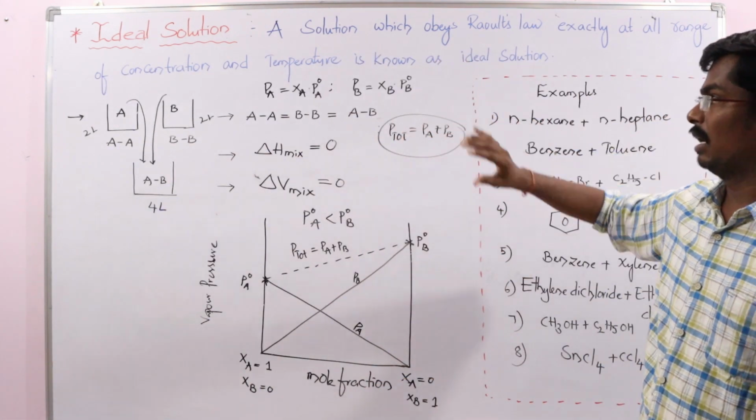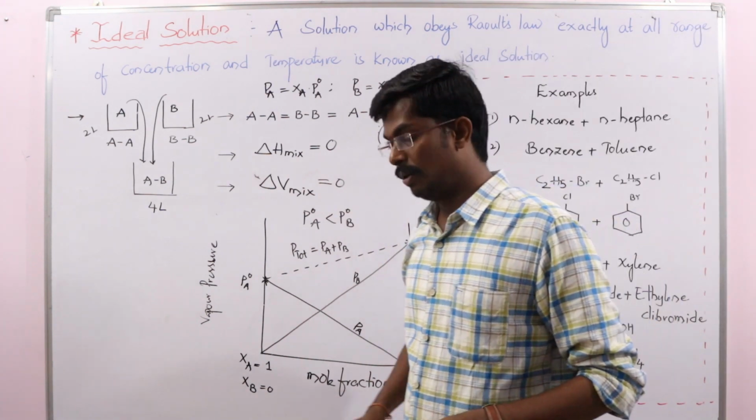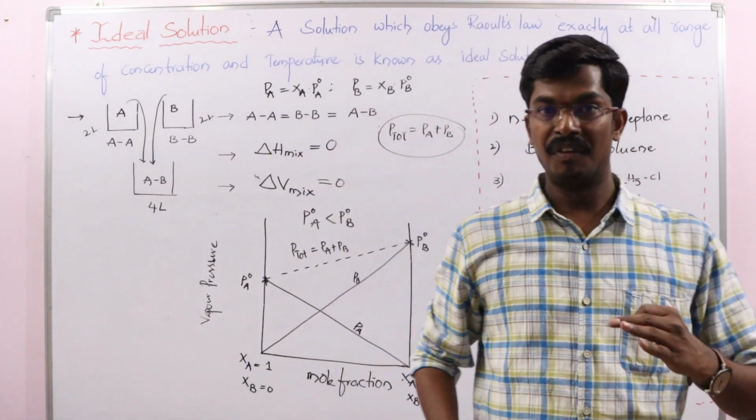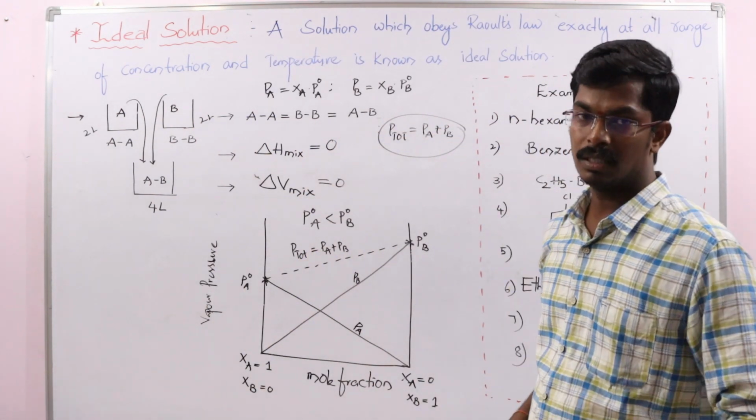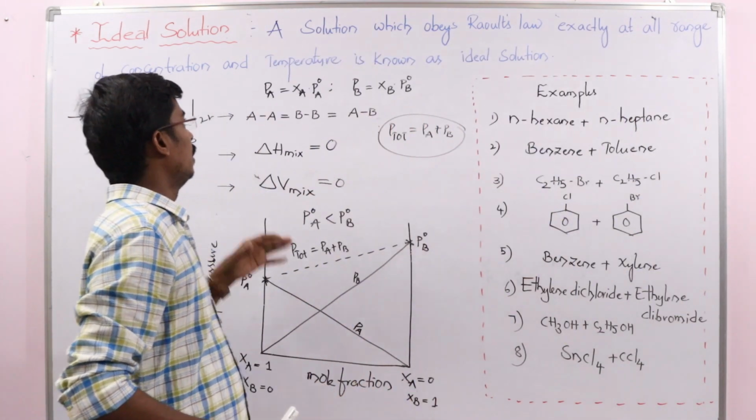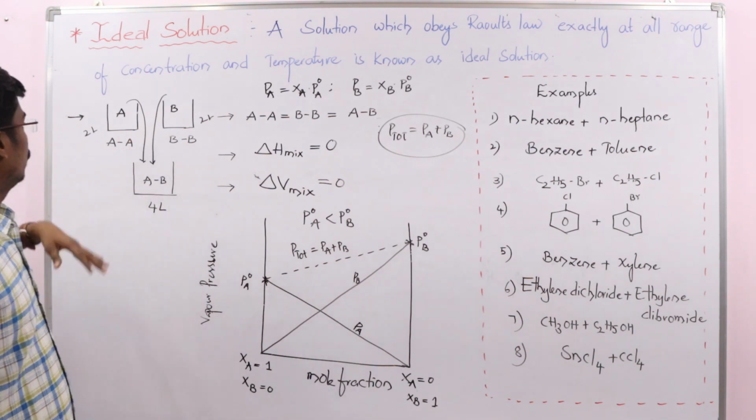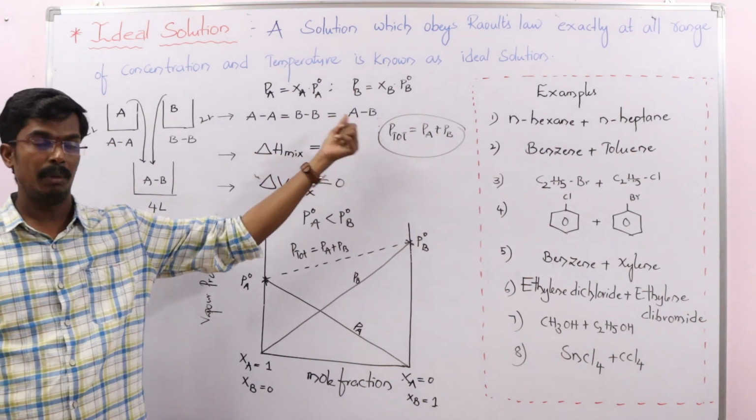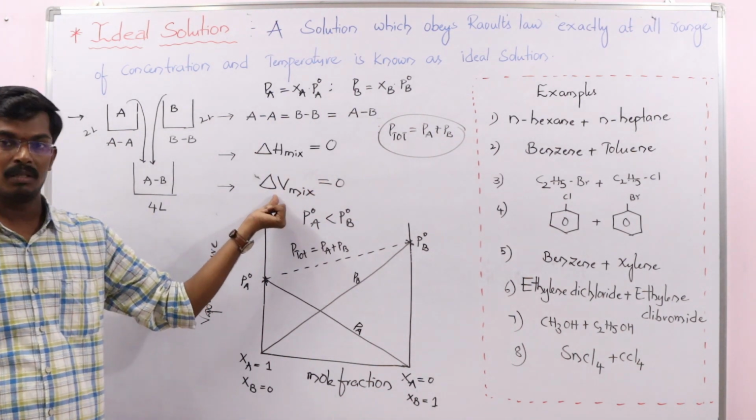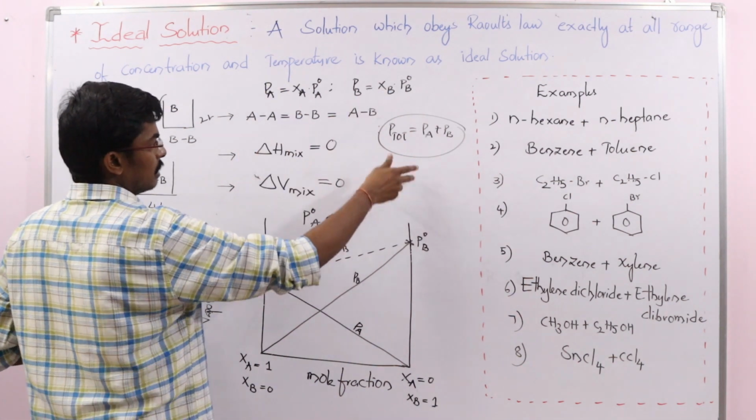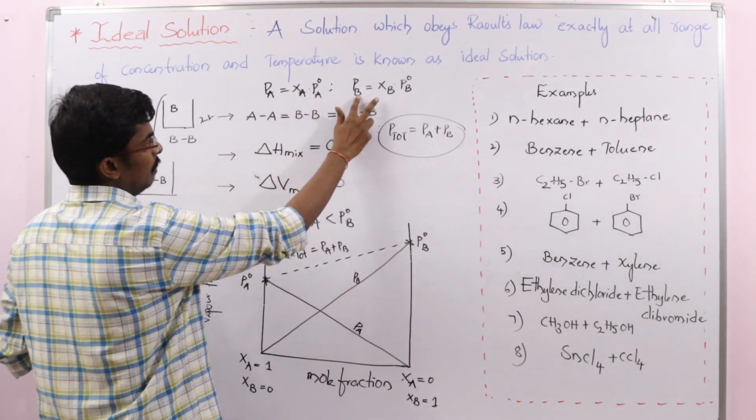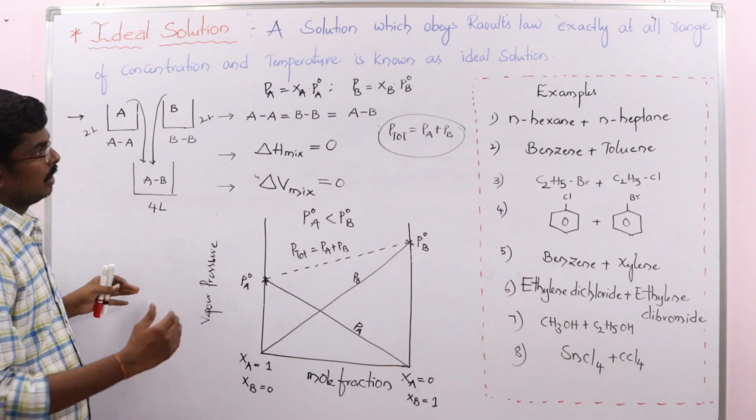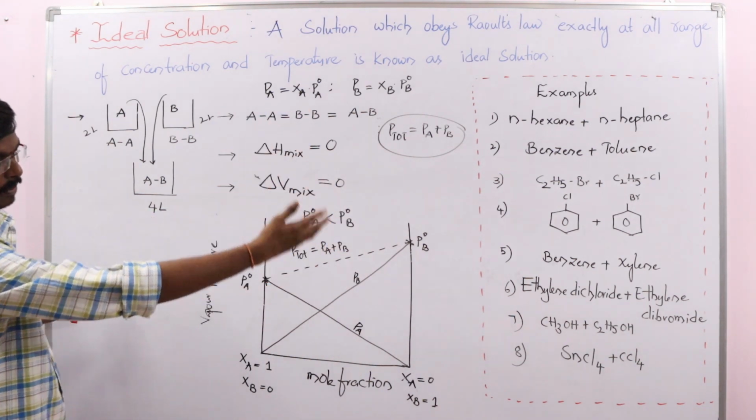So a little bit of concept is involved when you want to say a solution is an ideal solution. You must take four conditions. It obeys Raoult's law over all ranges of concentrations and temperature, which is usually known as an ideal solution. Along with that, three other conditions are given: the molecular interactions between A and B should be equal to AA and BB, delta H mix equals 0, and delta V mix equals 0. And when you represent this, PA equals XA P naught A, PB equals XB P naught B, and P total must be equal to PA plus PB. Those are the examples I have given along with the interactions.